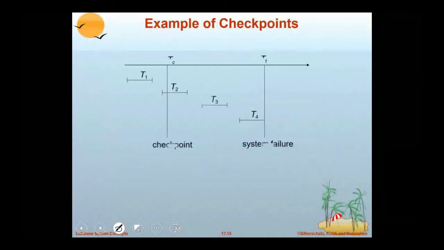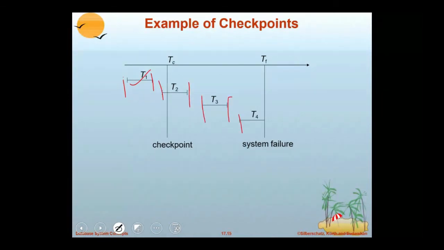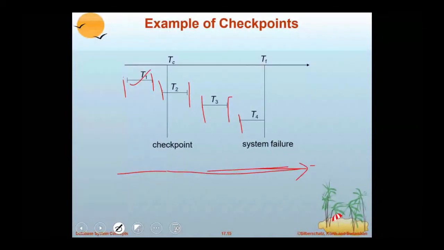Here you observe a small example. Transaction 1 started and committed. Started, committed, started, committed, started, and no commit is there. These transactions are executing serially, and a checkpoint is maintained.